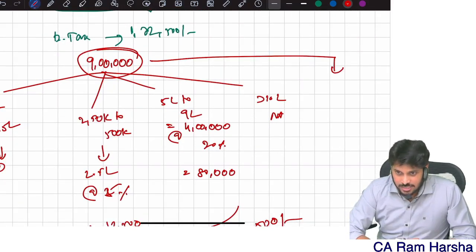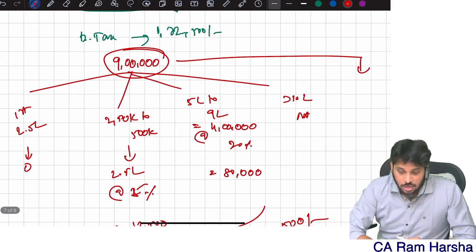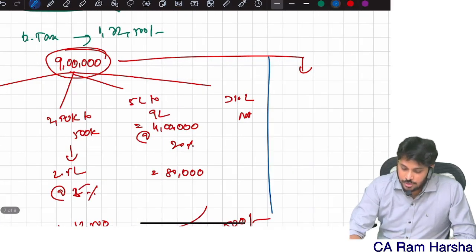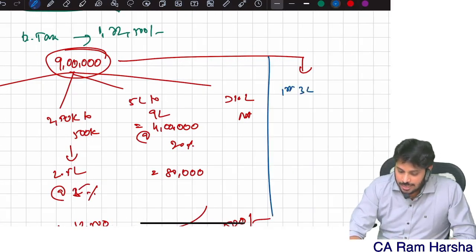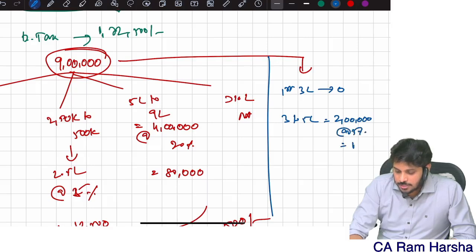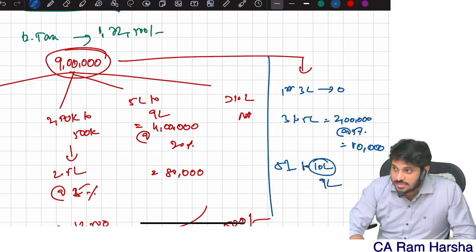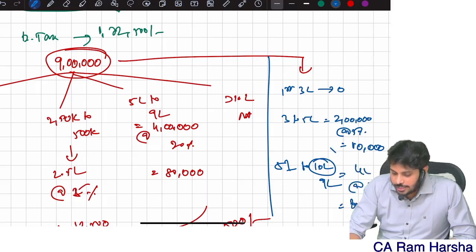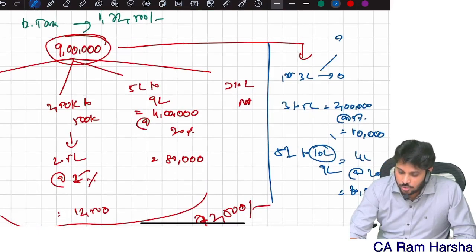Suppose 9 lakhs, right? Senior citizen, for example. Here we understood from the normal citizen point of view, now let us understand from the senior citizen point of view. First 3 lakhs 0. 3 to 5 lakh, 2 lakhs is there, into 5% is equal to 10,000. 5 lakh to 10 lakh, but 10 lakh is not there. 9 lakh only is there in that slab. Maximum income in that slab is what? 9 for this case. 4 lakh into 20%, 80,000. 80 plus 10, total tax liability 90,000.